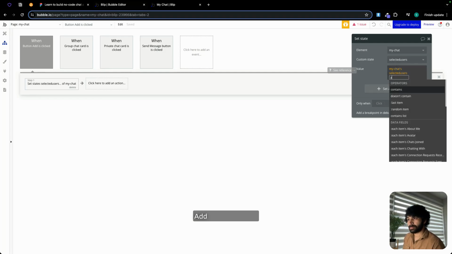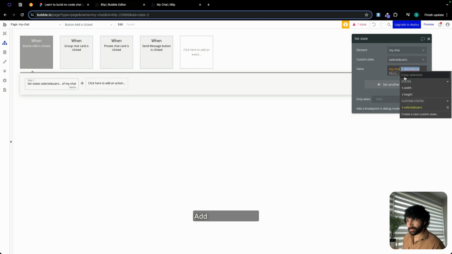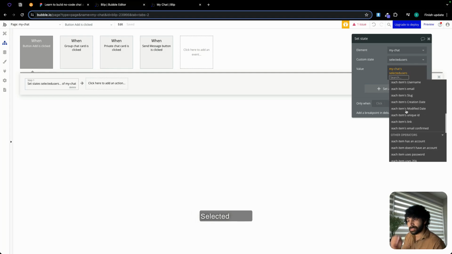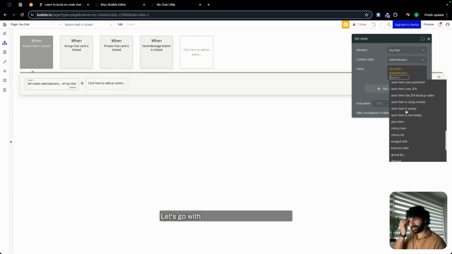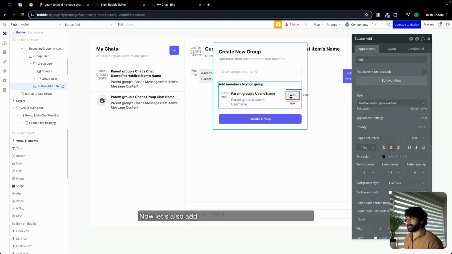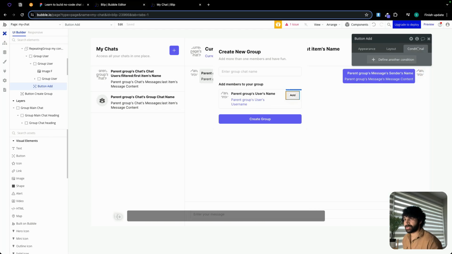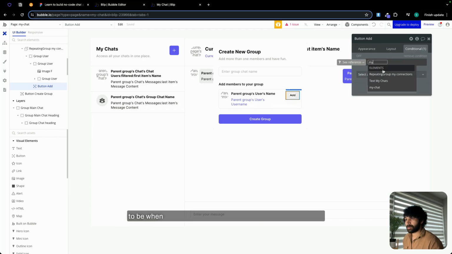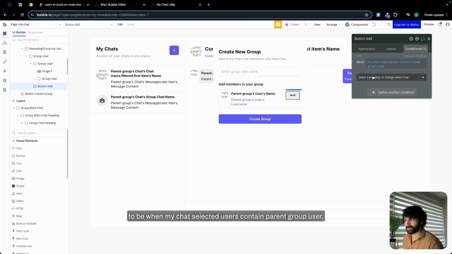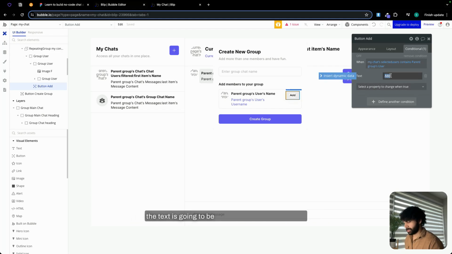Add selected users. Let's go with plus item, parent group user. There you go. Now let's also add a condition over here, which is going to be when my chat selected users contain parent group user, the text is going to be remove, and let's change the